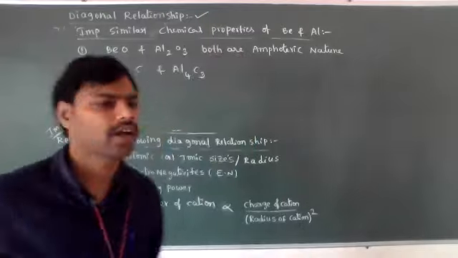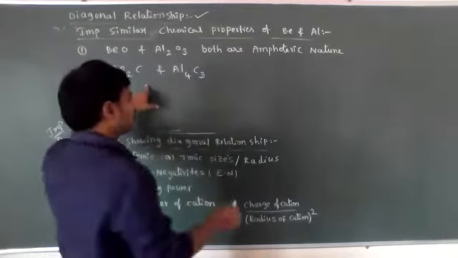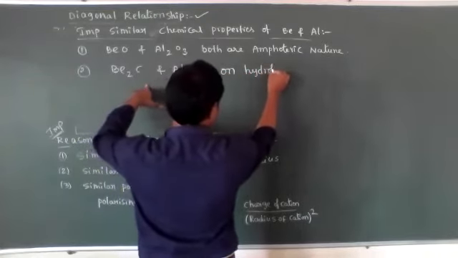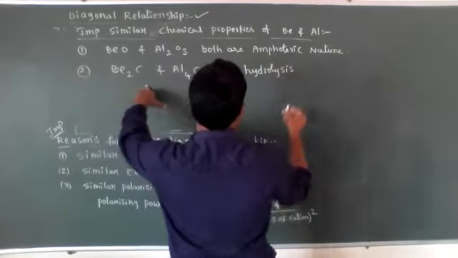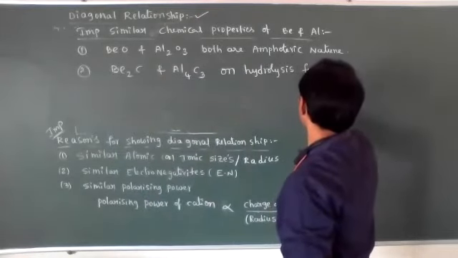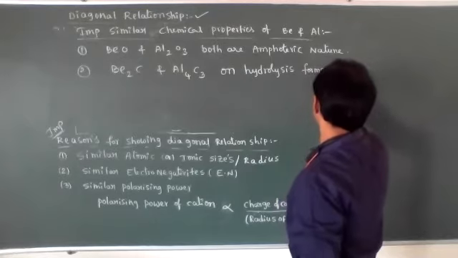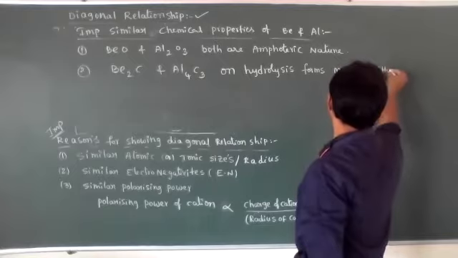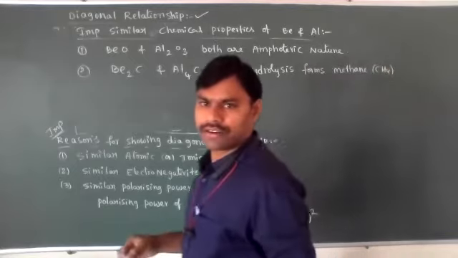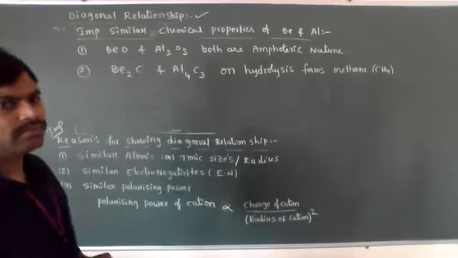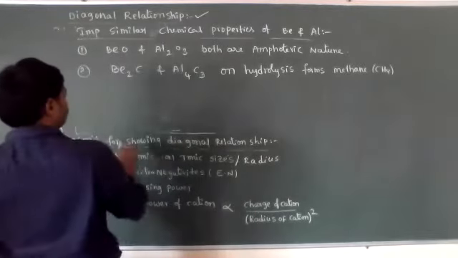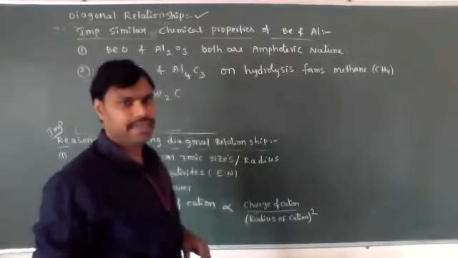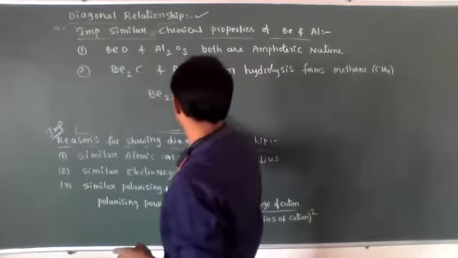Here another important similar chemical property is that both beryllium carbide and aluminium carbide on hydrolysis form methane. What is the methane molecular formula, dear students? CH4 forms, methane. Okay.